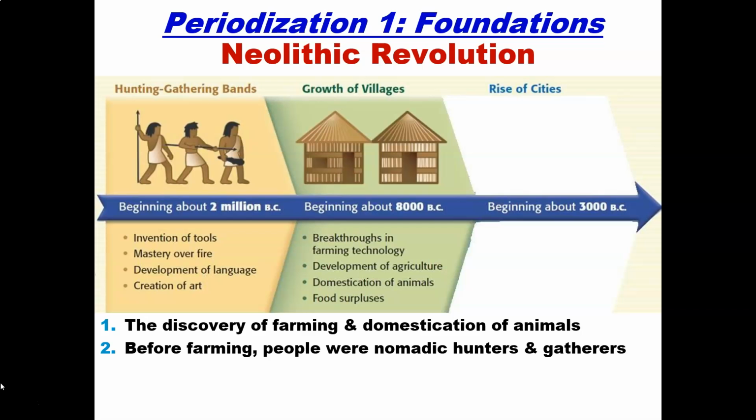The discovery of farming and the domestication of animals beginning about 8000 BCE was a game changer. It basically brought humanity to the point where we are. It was the initial stages of the growth of villages, which eventually led to the rise of cities. Before farming, people were nomadic. They were hunters and gatherers, as you can see at the beginning of this particular timeline.